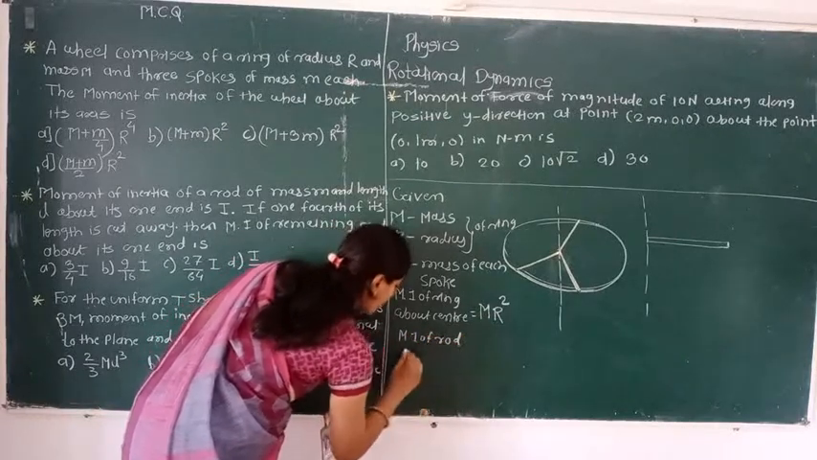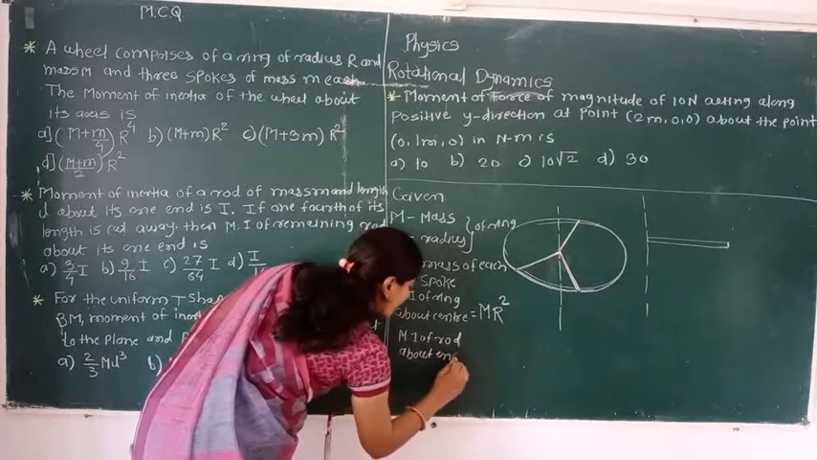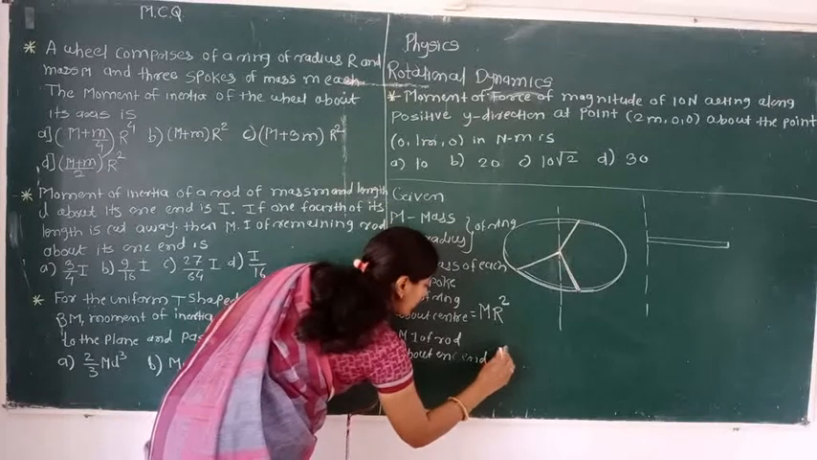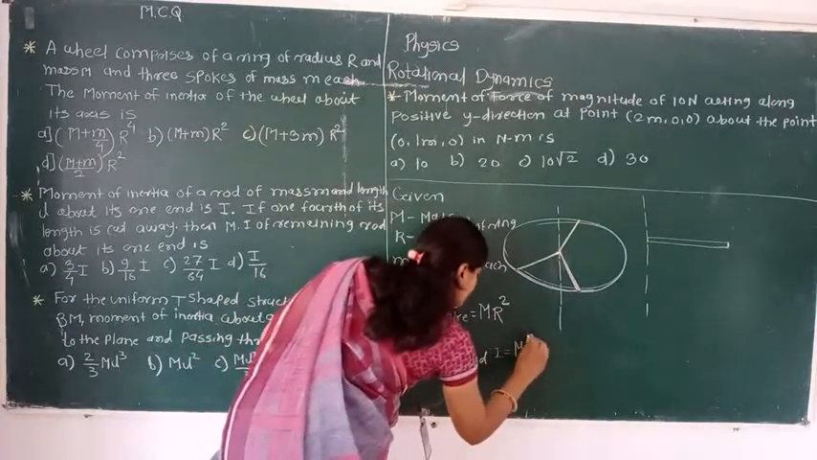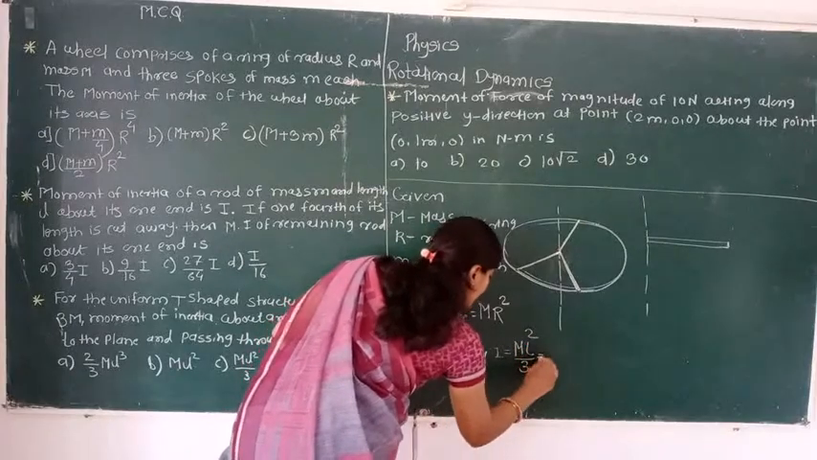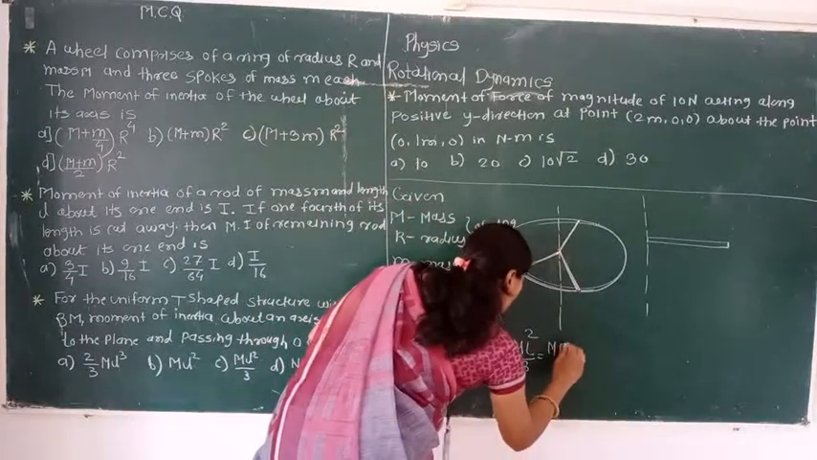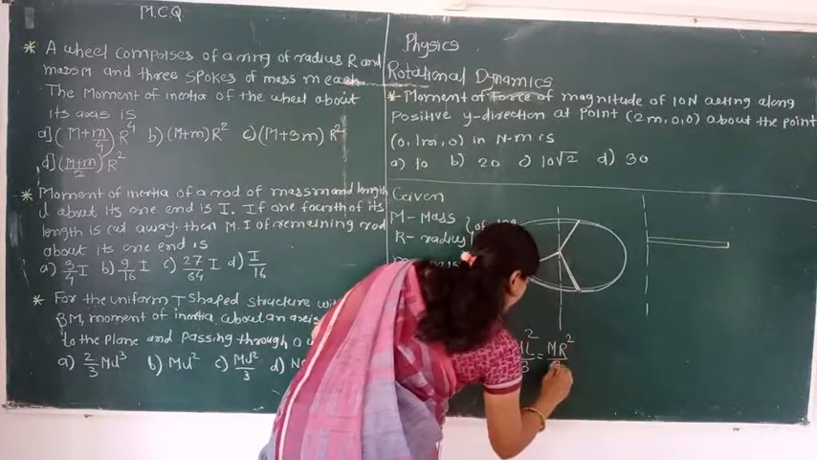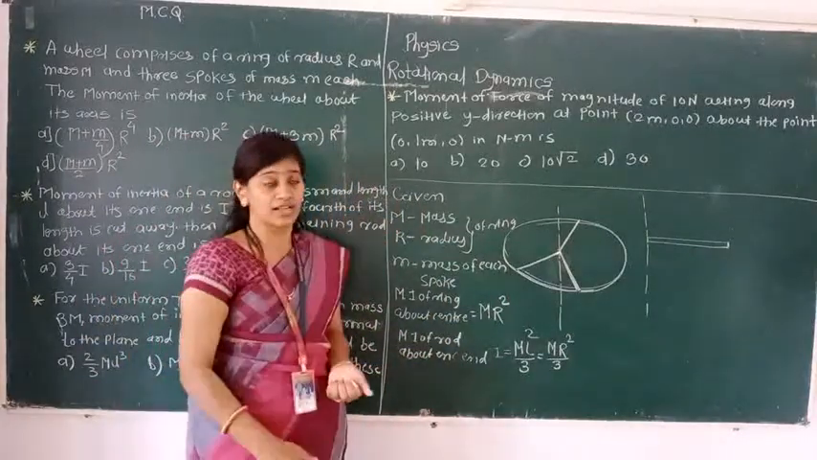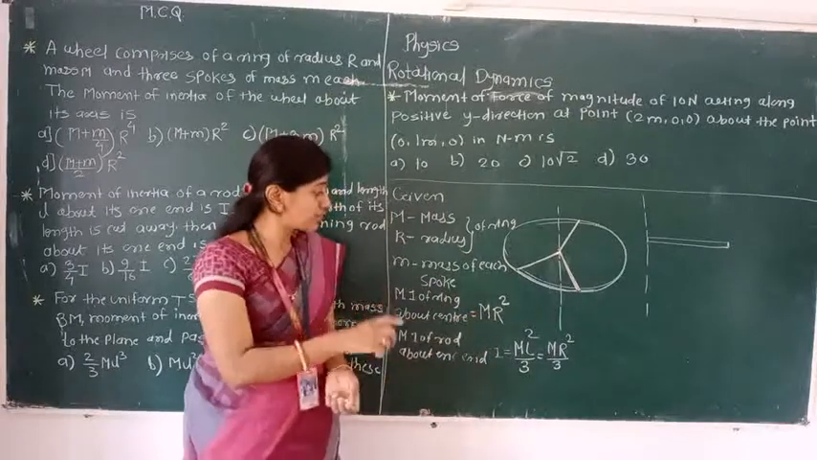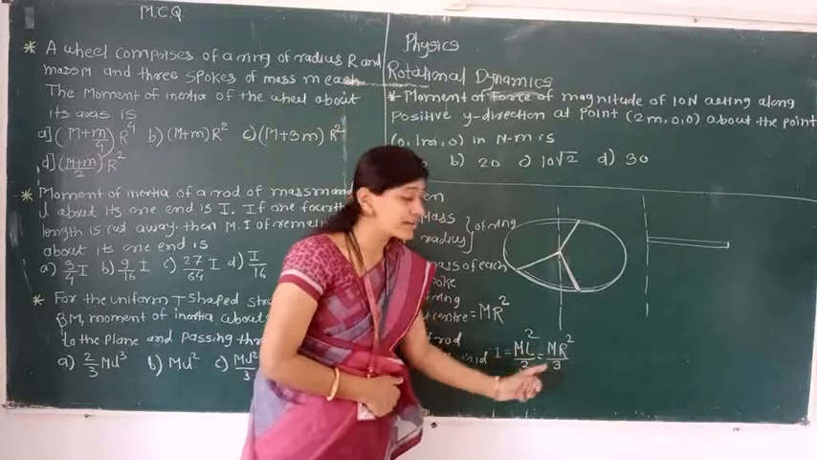We know the formula for that: I is equal to m L square divided by 3. But here L is replaced by capital R. So we can write m r square divided by 3. In this case, we have to find the total moment of inertia of the wheel about the axis. So here, how many spokes are present? That number is multiplied to m r square divided by 3.